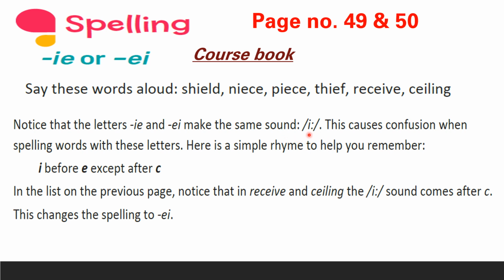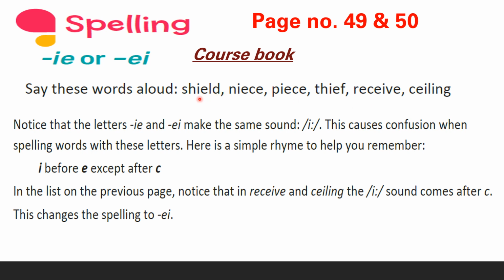Notice again, shield. What sound do you get here? E. Yes, E sound. Next one, knees. What sound? Again, E sound. Next, peace. What is the sound? E. Next, thief. Same. E sound. Receive. E sound. Ceiling. E sound. Yes. All these words have the same E sound, but look at the spelling.